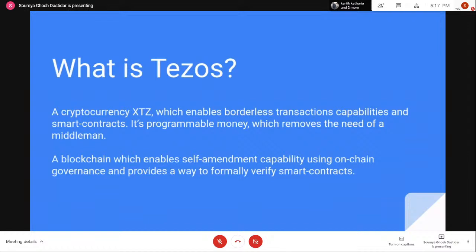Another big benefit of Tezos is that the smart contracts that you write are formally verified. It is basically statically checked before you deploy the contract. That reduces the chances of errors creeping into your code. But still, logical errors will not be caught. That is something you still have to look out for while you're coding the smart contract.